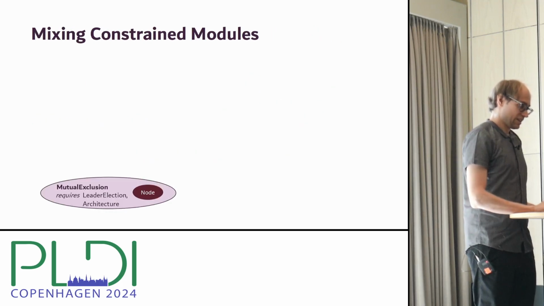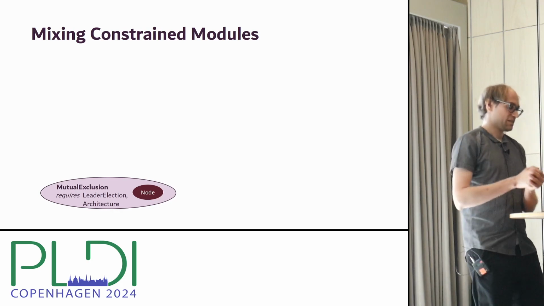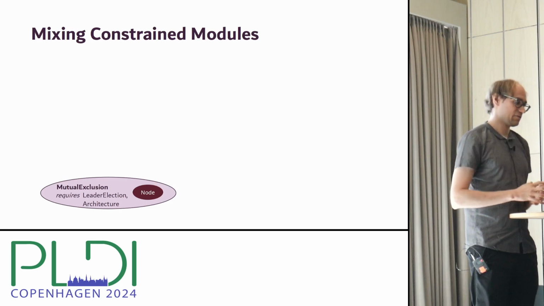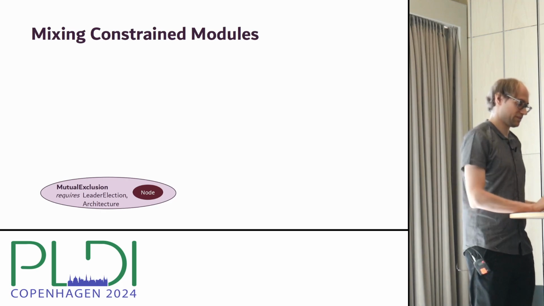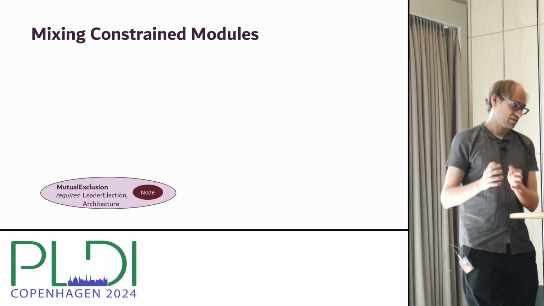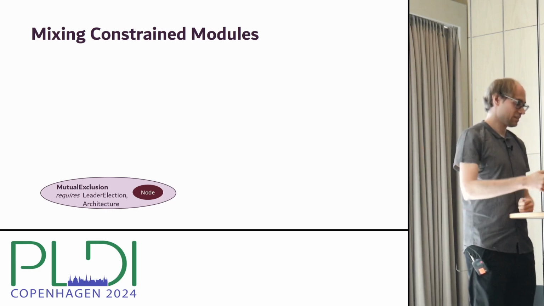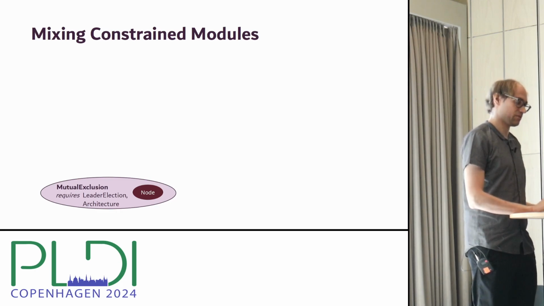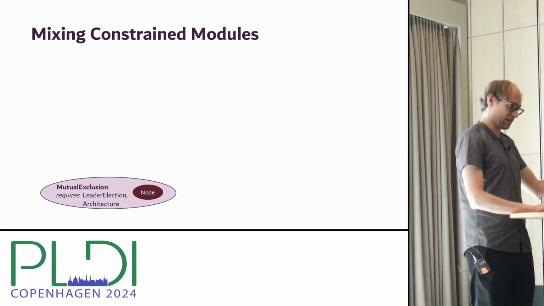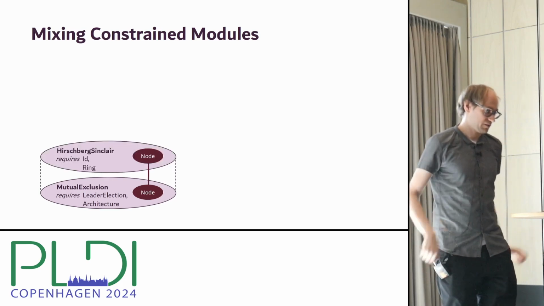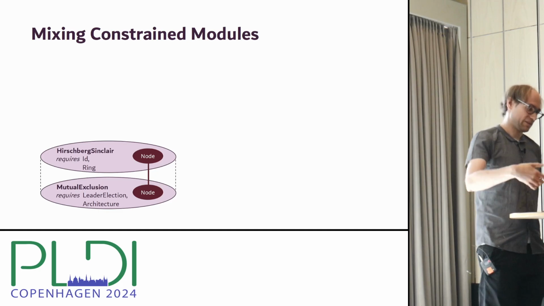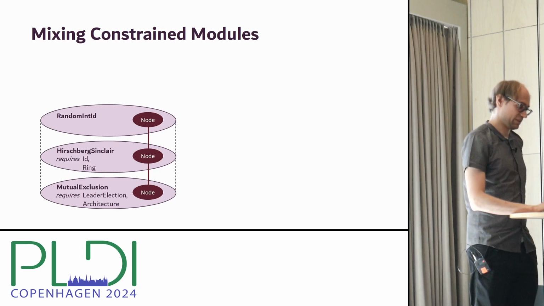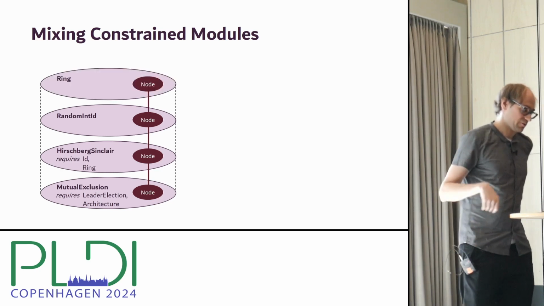So we often have the case, like in this example, that a distributed algorithm relies on another algorithm, and to express this kind of dependency, we can specify constraints on the multi-tier modules. For example, this mutual exclusion module implements some locking functionality on instances of this polymorphic peer type node, and it requires a leader election functionality defined on the node. So the mutual exclusion module is constrained over a leader election module, and we can just stack it with a leader election algorithm. In this case, we would stack it with this Hirschberg-Sinclair module, which is a specific leader election algorithm that requires every node to have an ID. So we stack it with a random ID implementation. And finally, we define the complete system over a ring architecture.